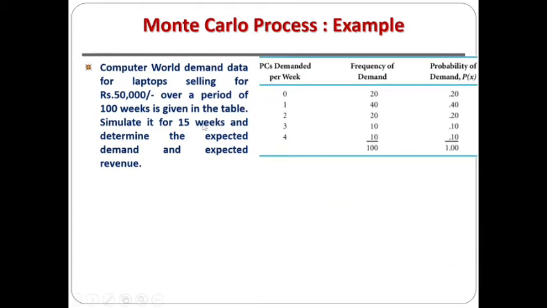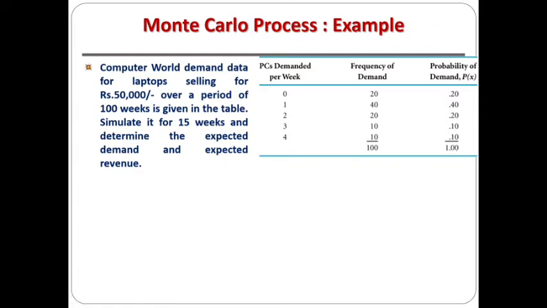table. PCs demanded per week 0, frequency of demand is 20 and the probability is 0.2. For 1 it is 40, so probability is 0.4. For 2 it is 20, probability is 0.2. For 3 it is 10, so probability is 0.10. For 4 PCs per week, frequency of demand is 10, so probability of demand is 0.10. The summation of frequencies should be 100 and the probability of demand should be 1, right? So this is the given table.